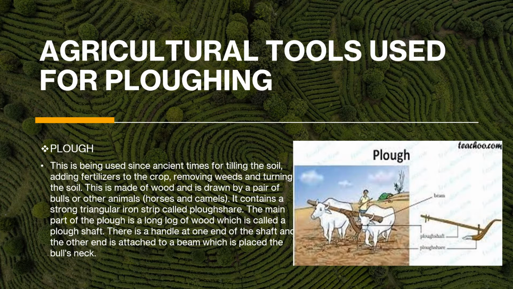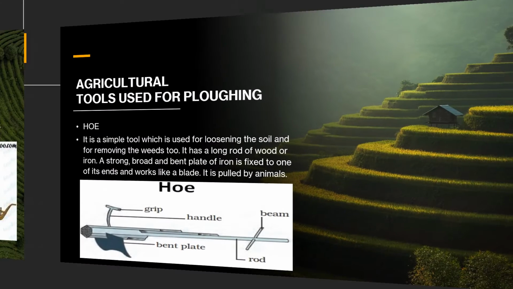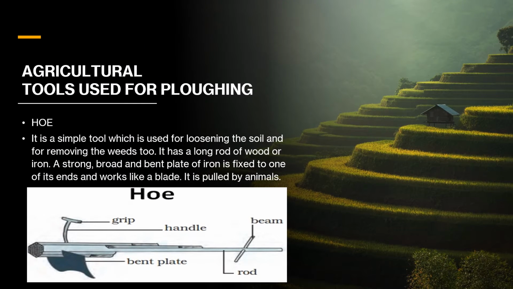So next is a hoe. It is a very simple tool which is used for loosening the soil, sometimes for removing the weeds too. You will know that even some machines or tools are used for multiple purposes. It has a strong, broad, bent plate, as you can see here. This bent plate is fixed to its ends, and it works like a blade. So when it goes like a blade, it gets into the ground, cuts it, and then turns it very nicely. And even this is pulled by animals.